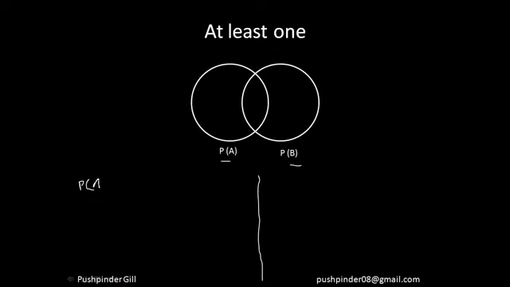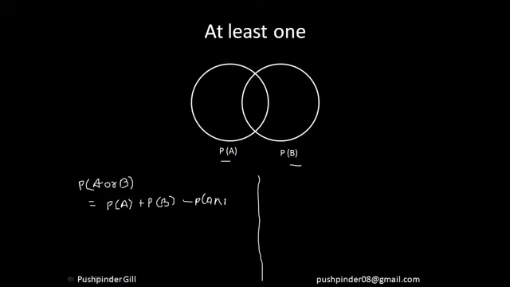That means I need to calculate that either A can happen or B can happen, right? So as I explained earlier, you can easily calculate A or B: I add the probability of A, I add the probability of B, and I deduct the probability of both the events happening, right?